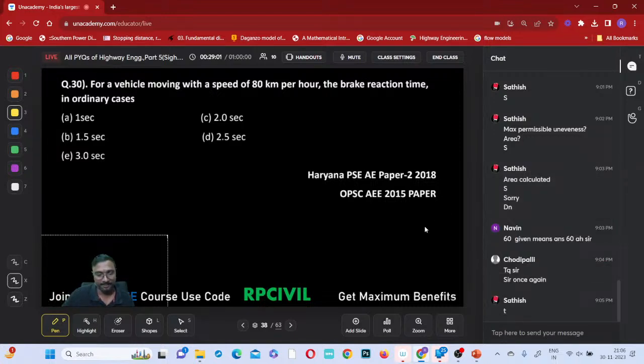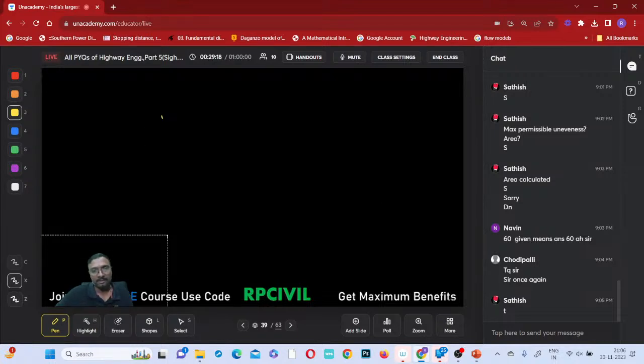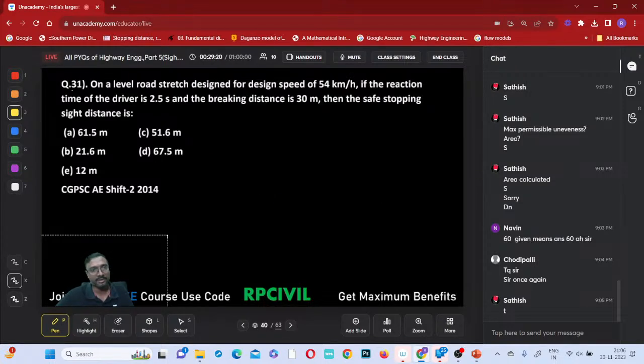D answered correctly. For a vehicle moving at a speed of 80 kmph, what is the brake reaction time in ordinary cases? Brake reaction time is generally taken as 2.5 seconds if nothing is mentioned. Shall we move to the 31st question?